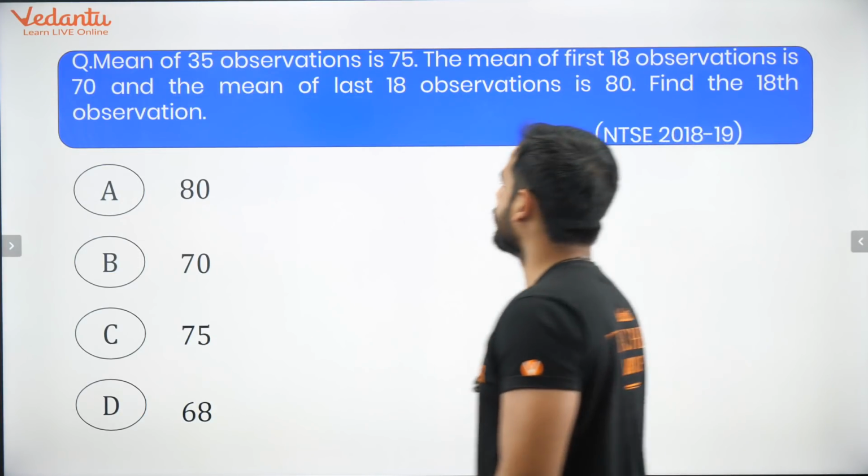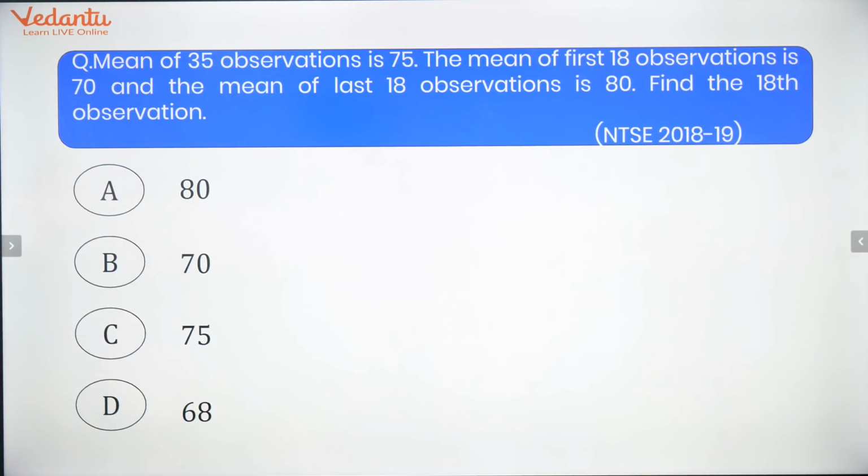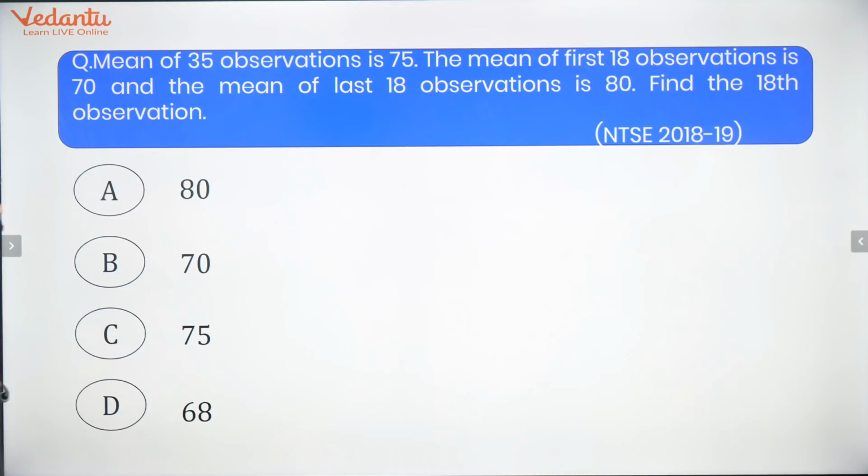Mean of 35 observations is 75. Mean of first 18 observations is 70. And mean of last 18 observations is 80. Find the 18th observation. What do you think should be the answer here? Try to solve this question. Let's see what should be the answer.